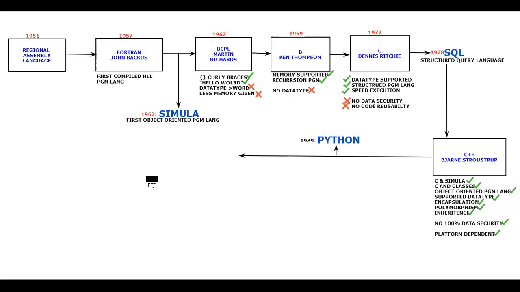But still, let me continue with our discussion, because we are in the history of the programming languages. Not only this Python programming language, in the same junction, somewhere around the 1990s, I cannot tell the exact year. So in the 1990s, what happened? Something came to the market. What is that? It is nothing but the internet that came to the market. When the internet came to the market, the global scenario changed.